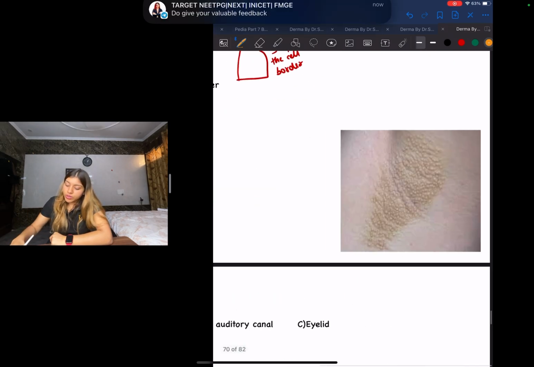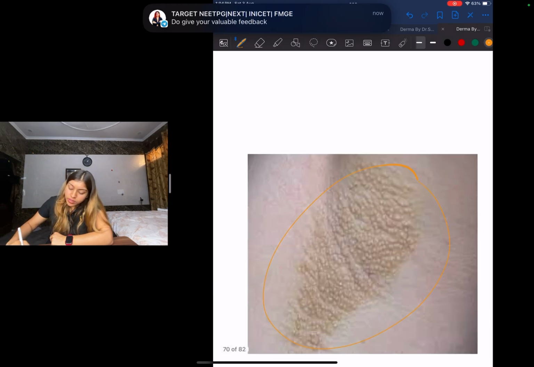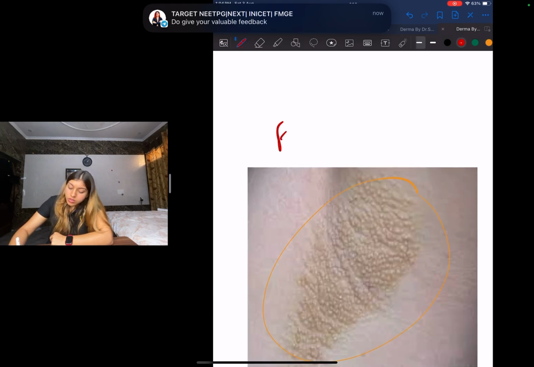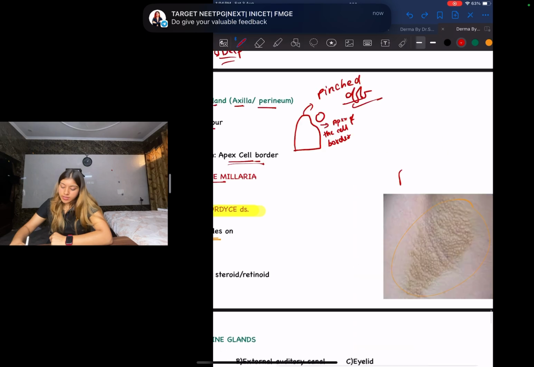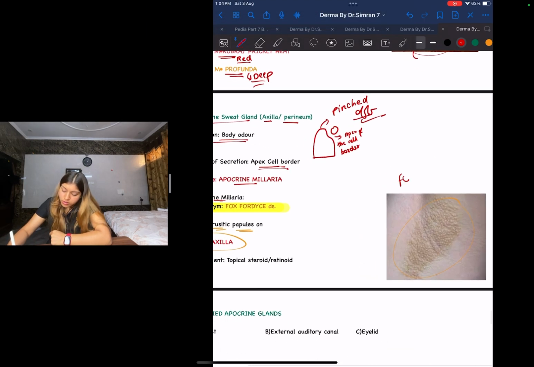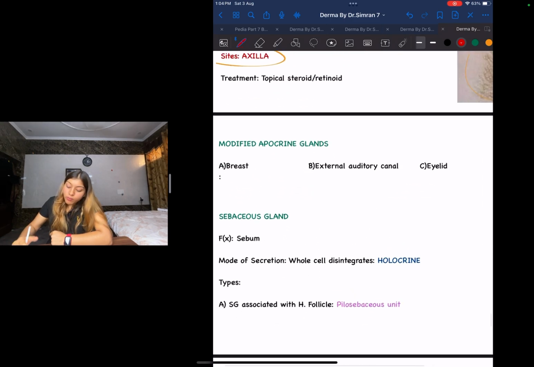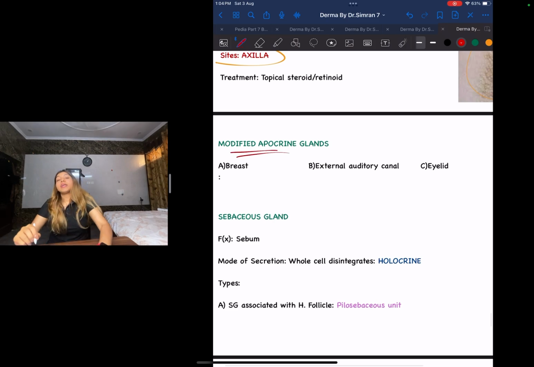Okay, let me show you an image. See, this is what it is. This is your Fox-Fordyce spots. Apocrine miliaria.